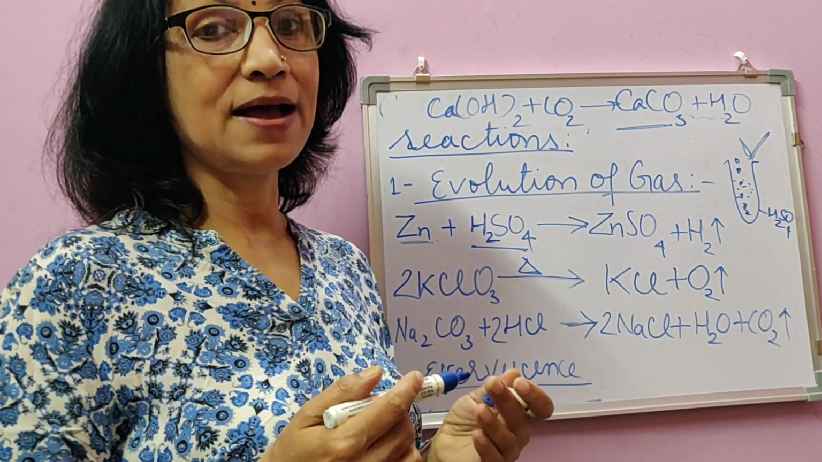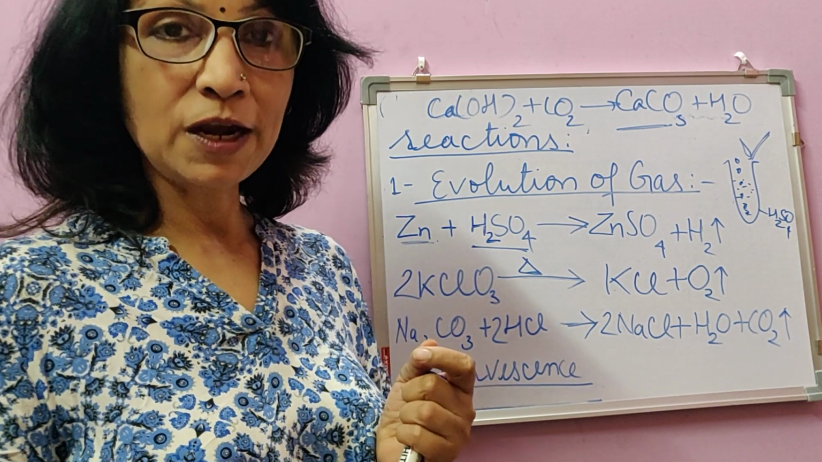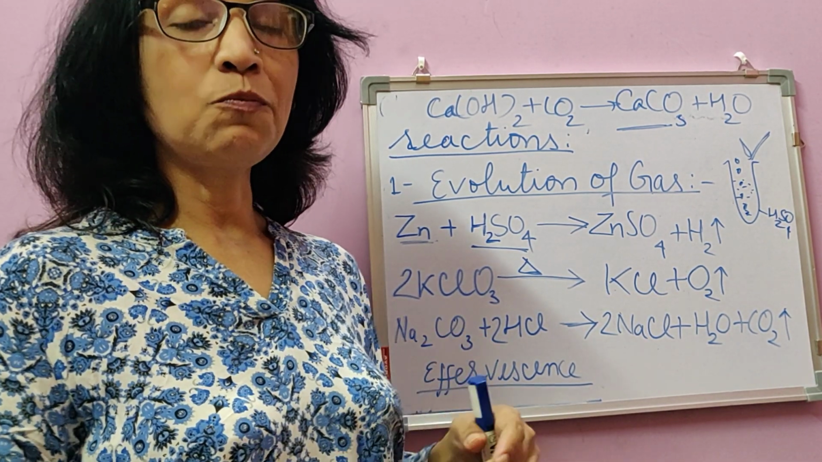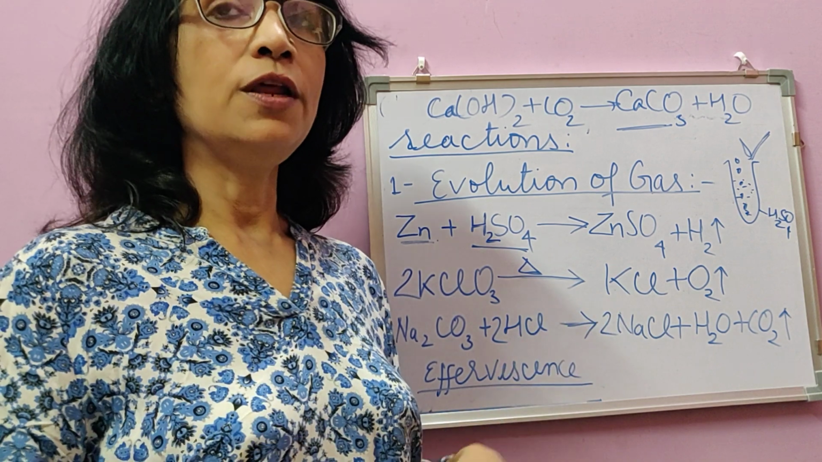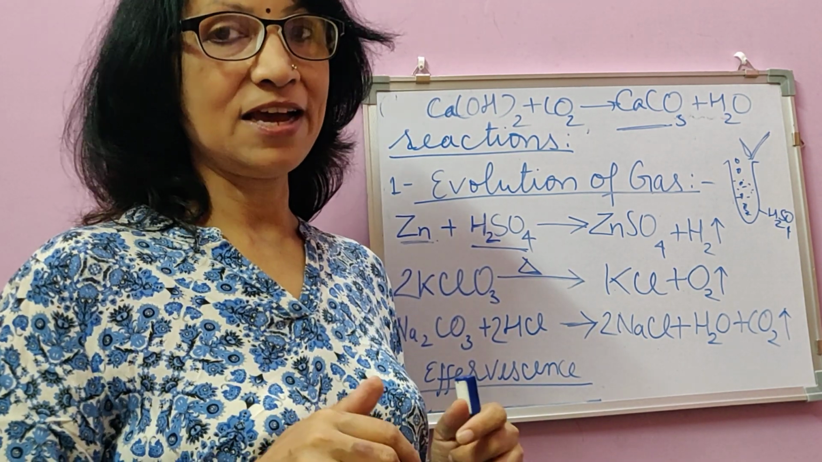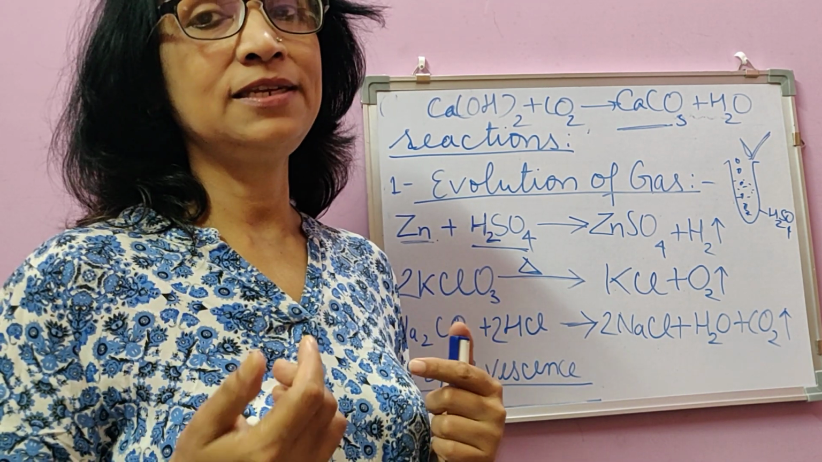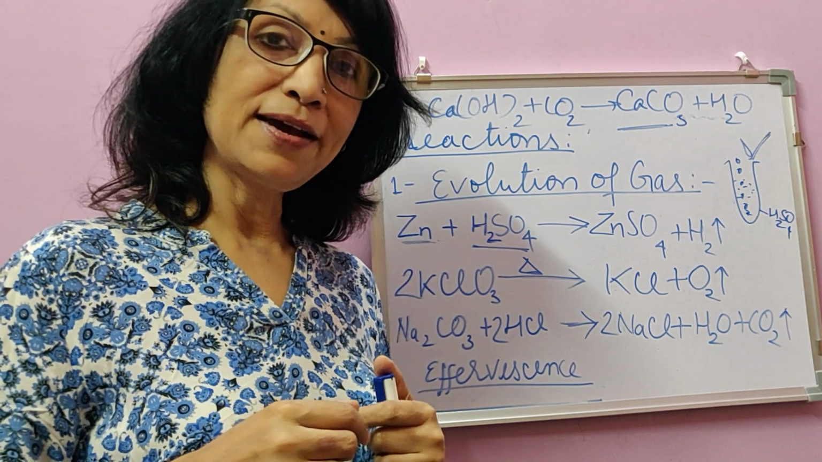So here are certain examples with the help of which, and later I'll be showing you some experiments as well, you understand that production of a gas or evolution of a gas is a feature of chemical reaction. In the next period, we'll discuss some more characteristic properties of chemical reaction.